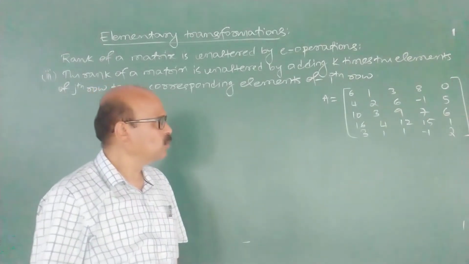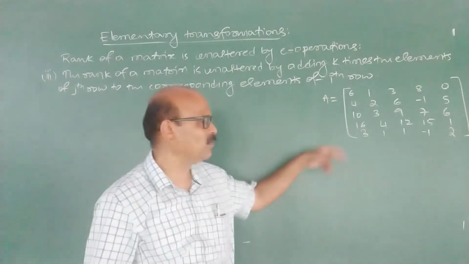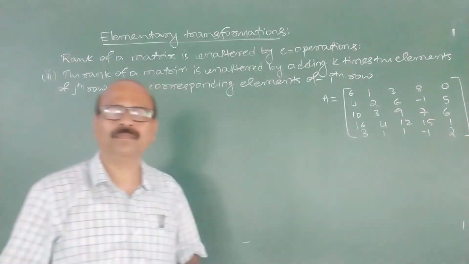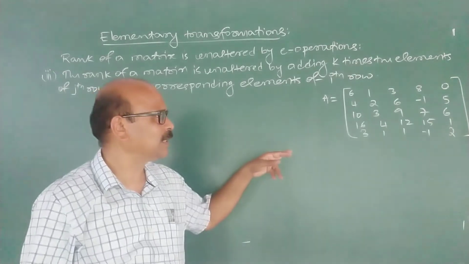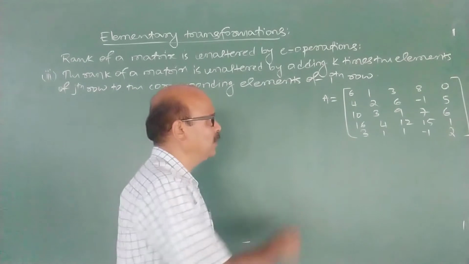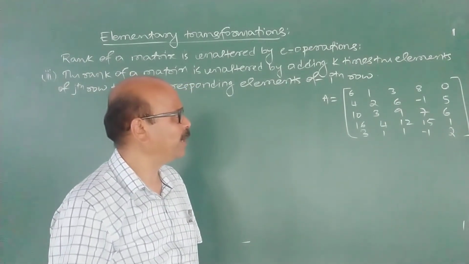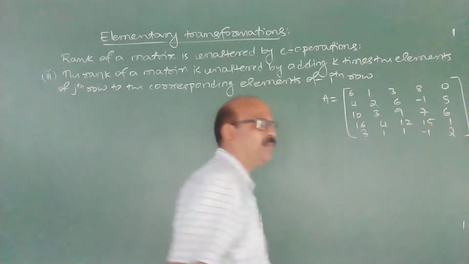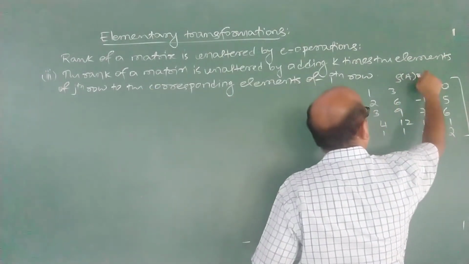Now to explain this, I take one example, because to make the proof clear, if the proof is illustrated with an example, then it will be more clear. I have taken this matrix. What is the order of the matrix? 5 by 5: 1, 2, 3, 4, 5 rows and 1, 2, 3, 4, 5 columns. 5 by 5 matrix. Suppose rank of A is equal to 2.